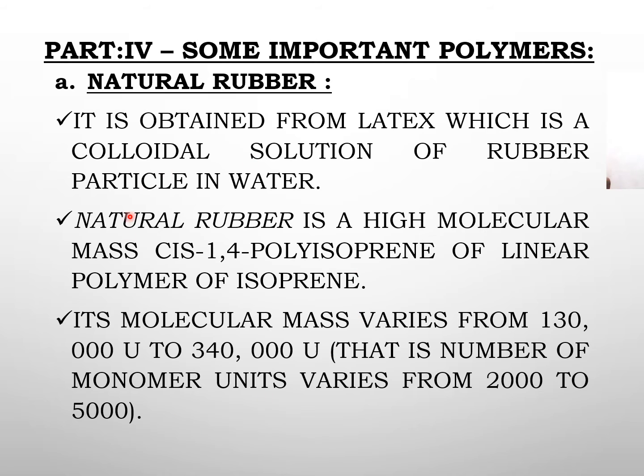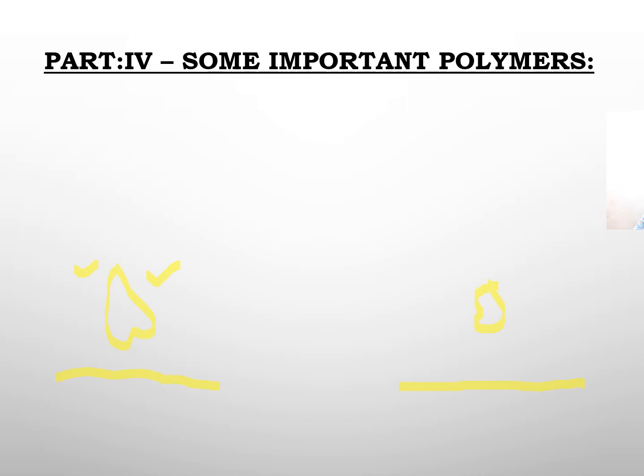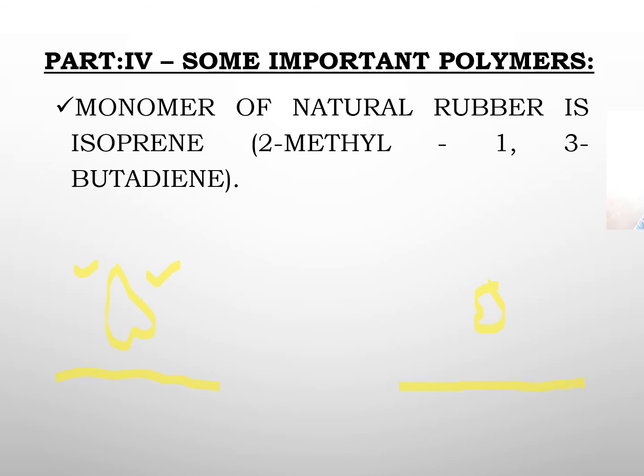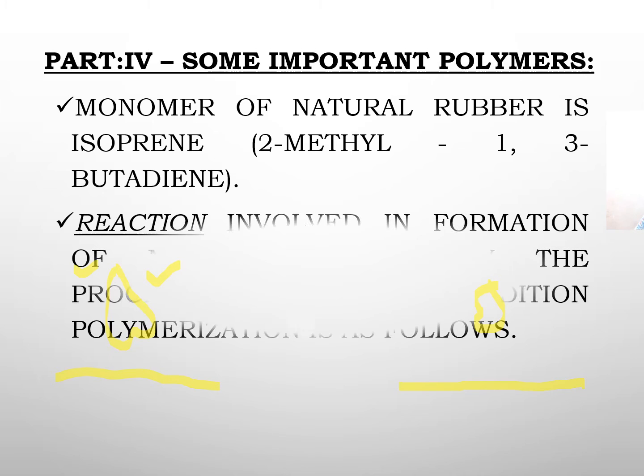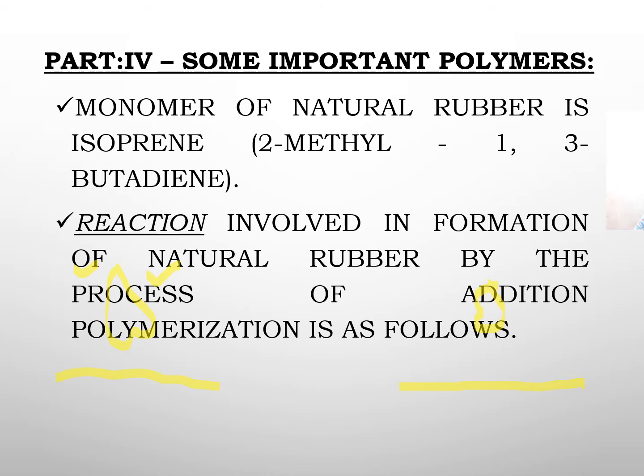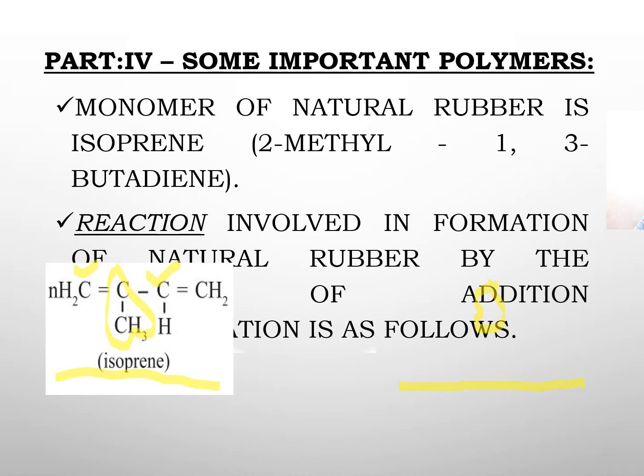So the monomer of natural rubber is isoprene. What is isoprene? Isoprene is 2-methyl-1,3-butadiene. The reaction involved in the formation of natural rubber by addition polymerization is as follows.